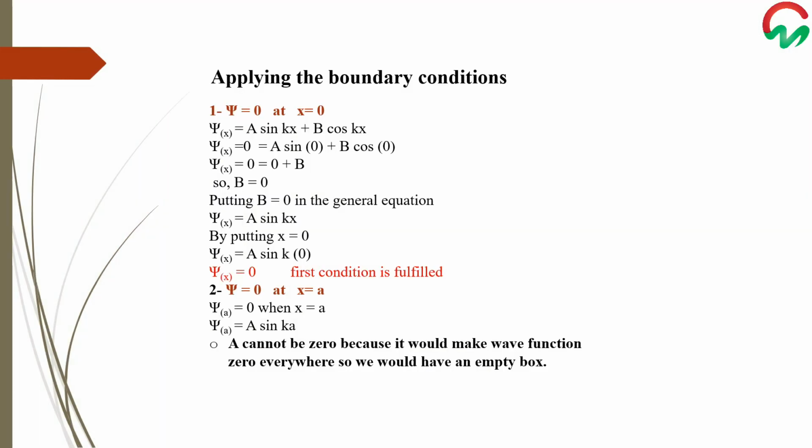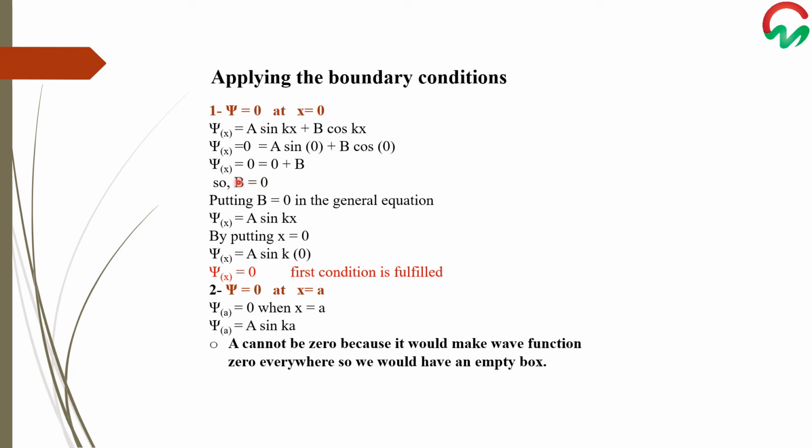Now we will apply the boundary conditions on the wave function. The first boundary condition is psi equal to 0 at x equals 0. Taking the general wave function equation, psi x equals a sine kx plus b cos of kx, we put x equal to 0 in this equation. We get b equals 0, as sine of 0 is equal to 0 and cos of 0 is equal to 1.